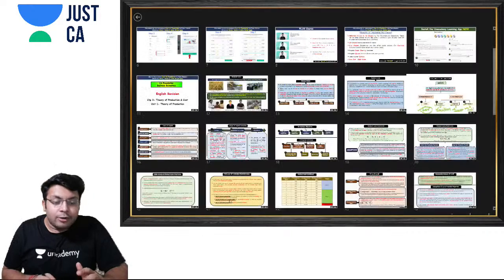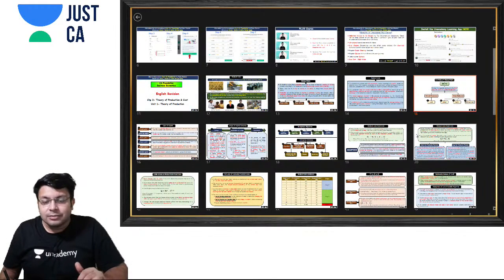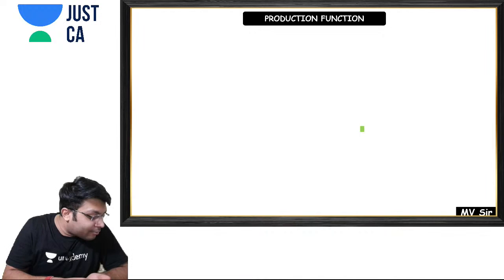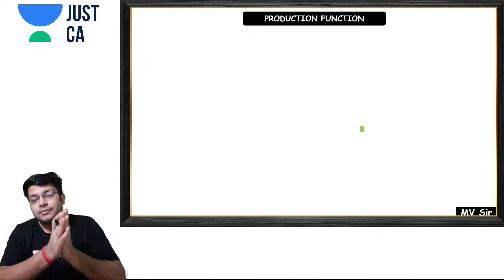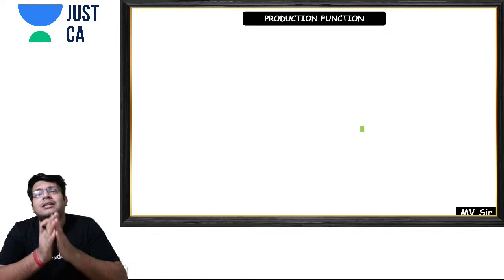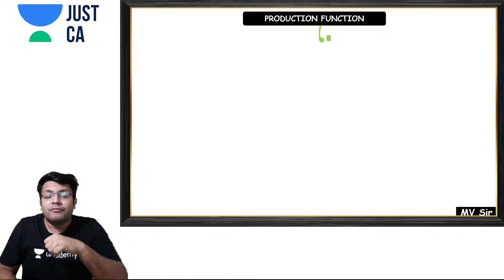Now we'll not go too deep into this. We'll directly move forward to the next important point, that is the production function. This is the most important point of this chapter. First of all, we have to understand what a function is.